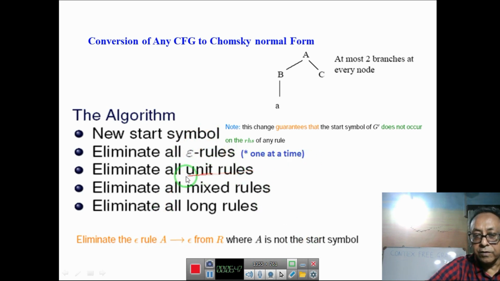Then eliminate all unit rules, then eliminate all mixed rules. So if there is a variable and a terminal, then you have to make the right hand side either 2 variables or a single terminal, and eliminate long rules.